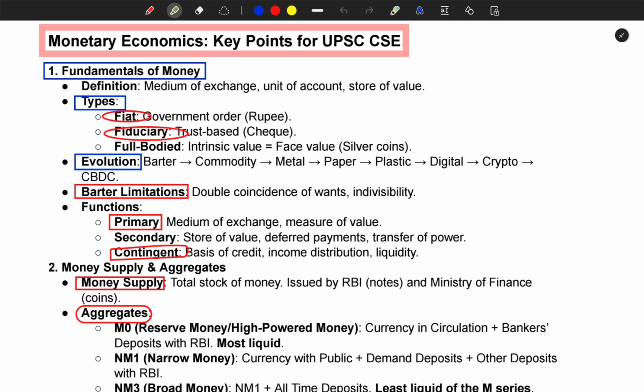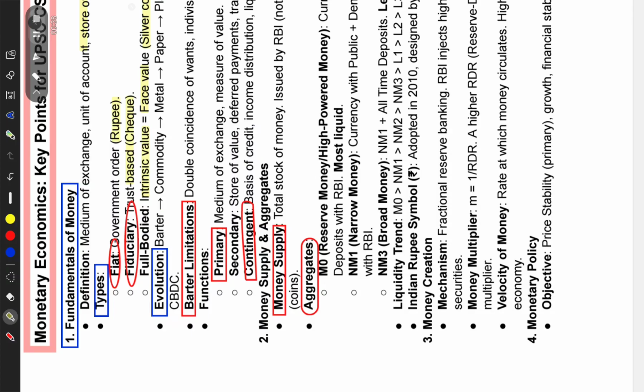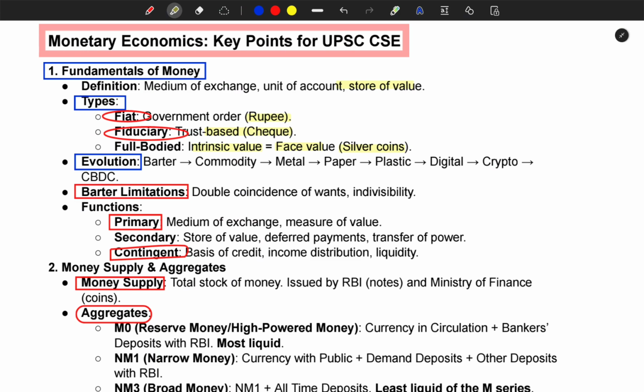So let's begin. Fundamentals of money: medium of exchange, unit of account, store of value. Types: fiat, government order, rupee; fiduciary, trust-based, check; full-bodied, intrinsic value, face value, silver coins. Evolution: barter, community, metal, paper, plastic, digital, crypto, and CBDC. This is the latest one.